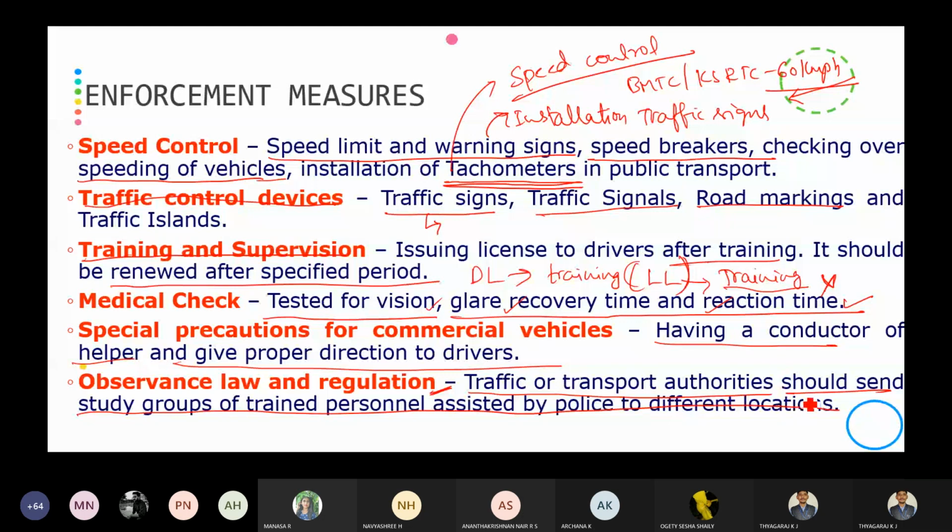That is making the steady groups. I hope everyone is familiar with that. The traffic police will be standing on the road and catching the vehicles that are violating the rules. Putting a penalty on the road users who violate the rules will be helpful in reducing the accident rate. Okay, these are some of the enforcement measures.